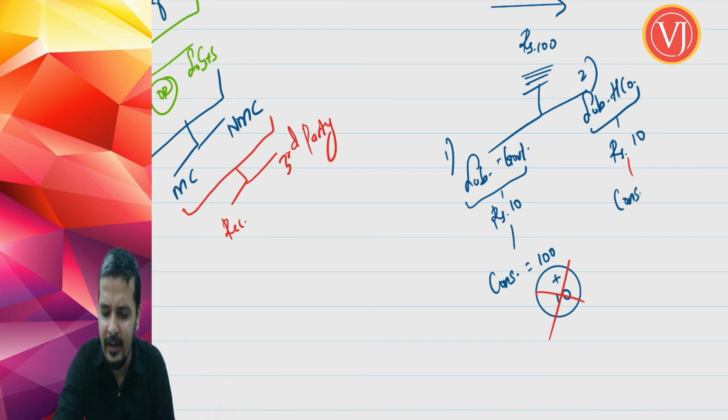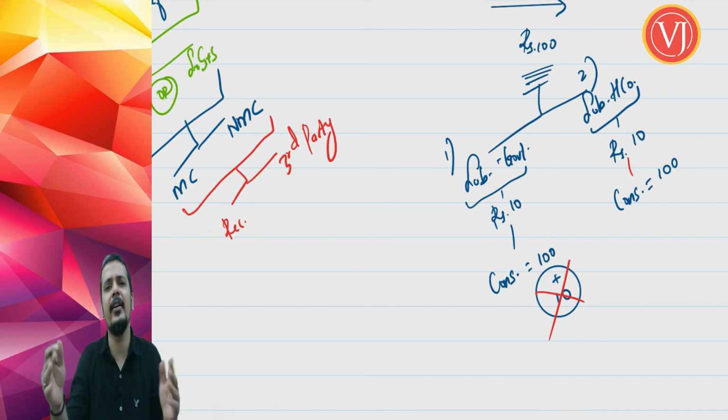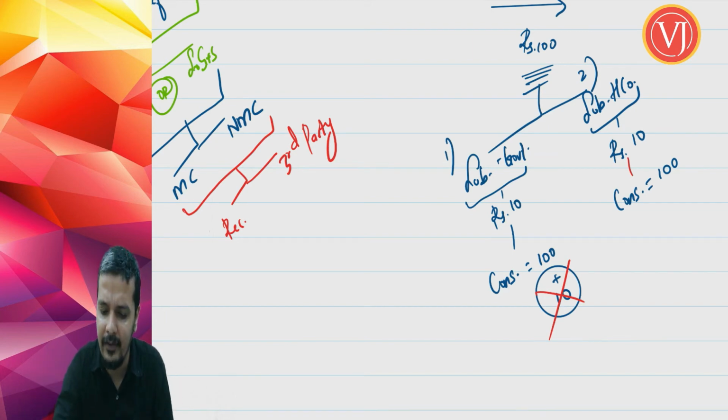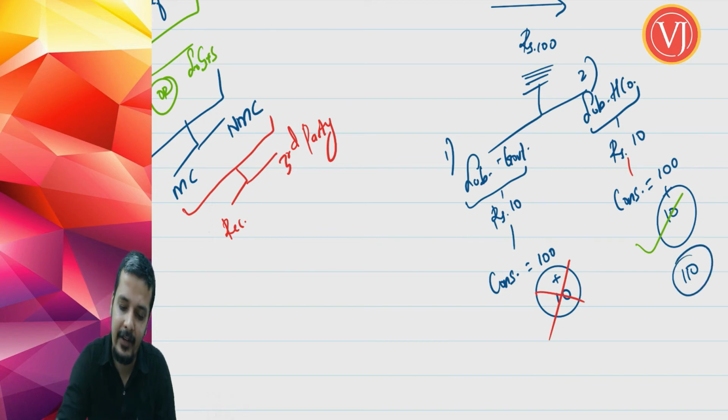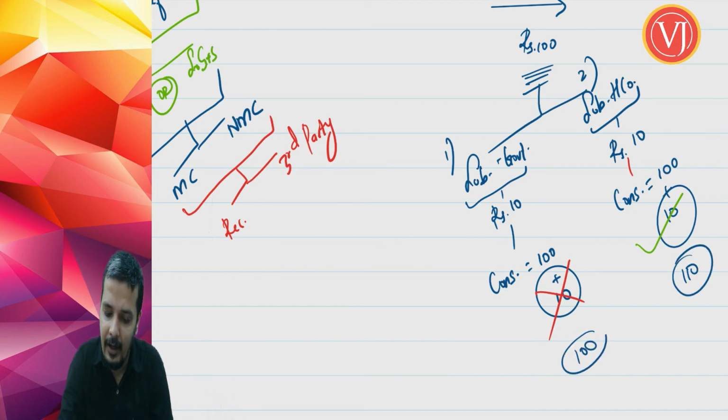So 100 rupees will be part of consideration, plus this 100 rupees I am getting from my recipient, plus I have to add even 10 rupees which I am getting from my holding company. So in the second case, consideration will be 110 in total. Whereas in the first case, consideration will be 100.